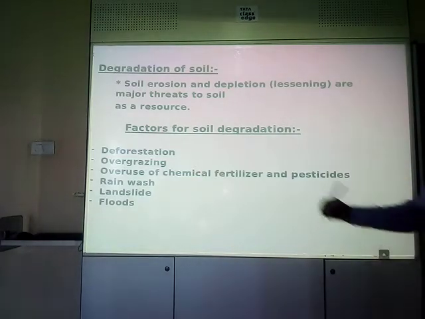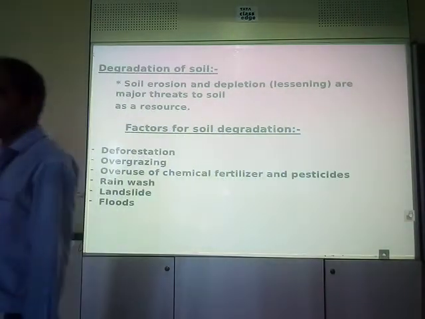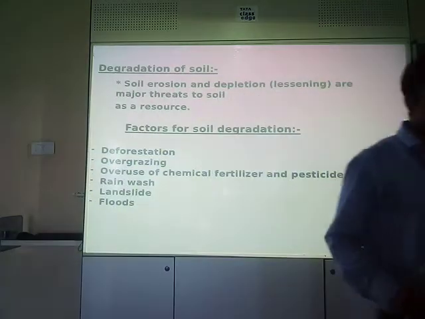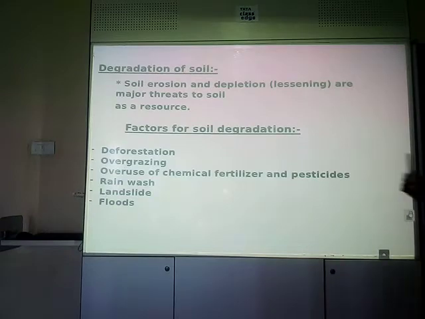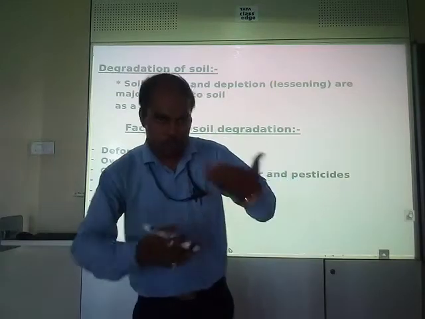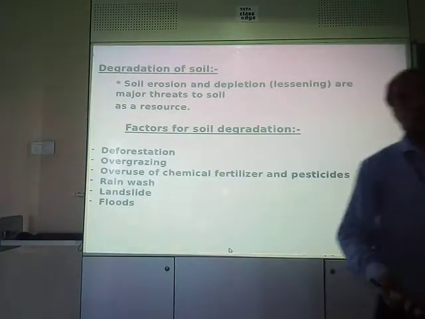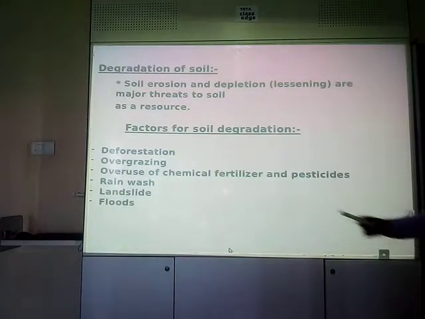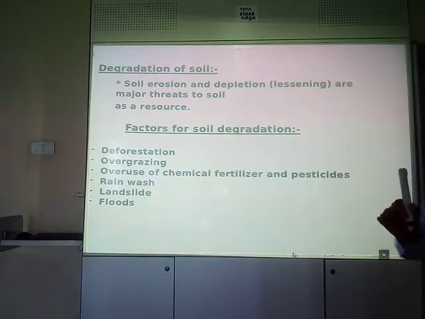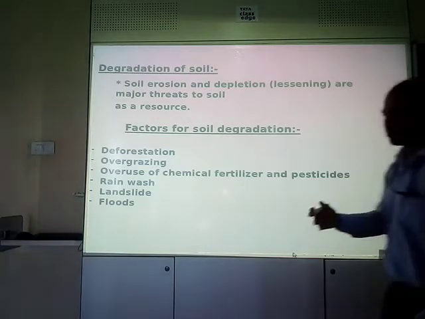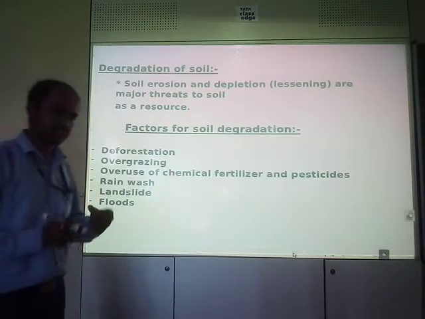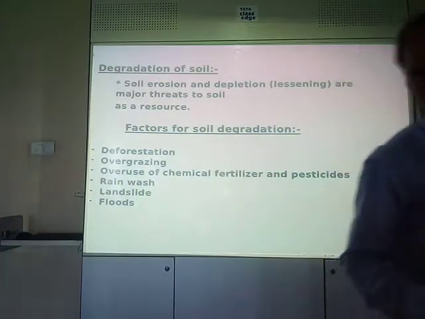The third cause of soil degradation is the overuse of chemical fertilizers and pesticides. These are chemicals which are generally responsible for soil degradation. If you use these chemicals time and again over the soil, then the soil gets degraded. Clear? Degrade means to ruin, to get less in quality, or you can say completely withered out. Okay, clear?